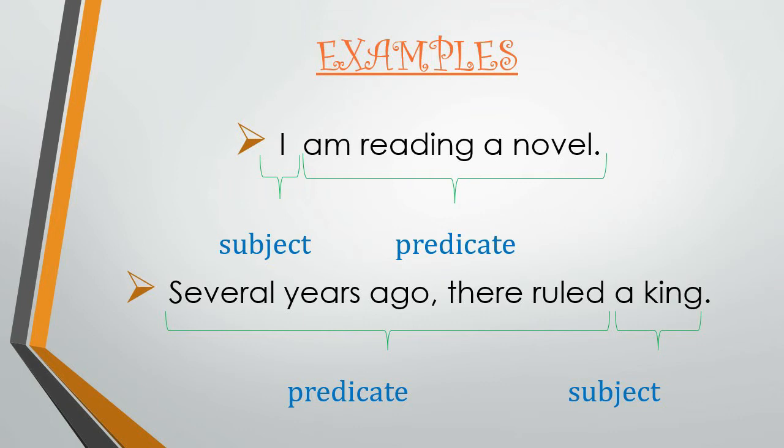Now, usually, a subject is placed before the predicate, but in some cases, a subject can also be placed after the predicate. Look, several years ago, there ruled a king. Here, several years ago, there ruled, it is a predicate, and a king, because the sentence is about a king, so it is a subject.